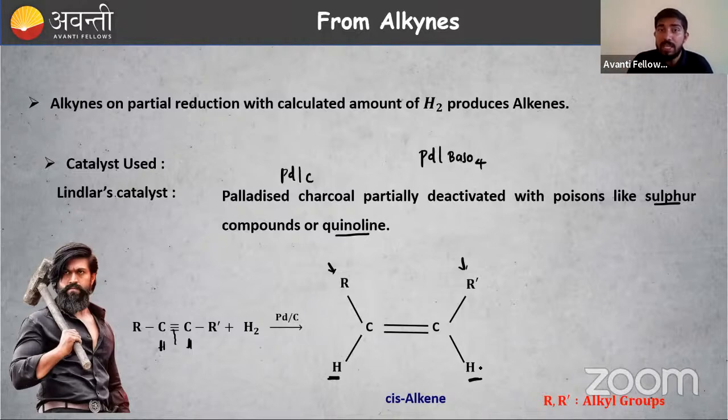Same side, so a cis alkene is the product obtained here. Then some poisons are used to limit the reaction. Otherwise, the reaction will continue, and we don't want that. So that is why we are using some poisons also.